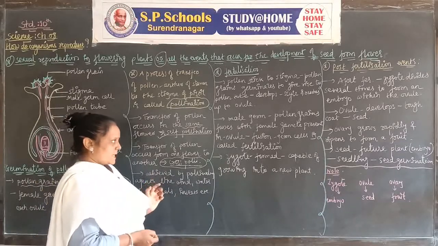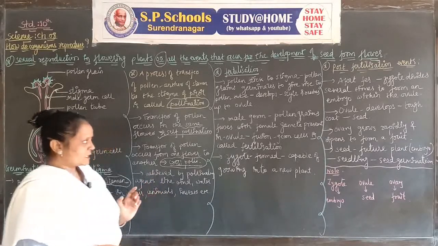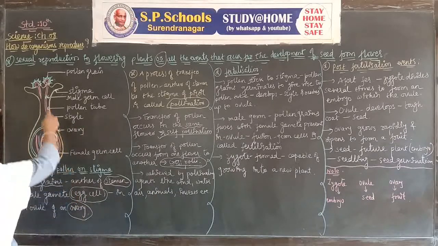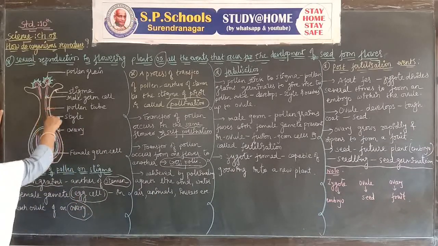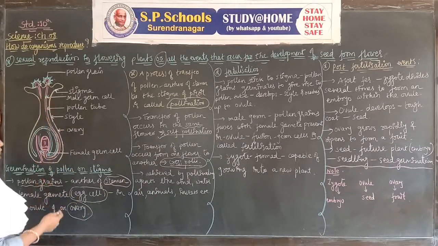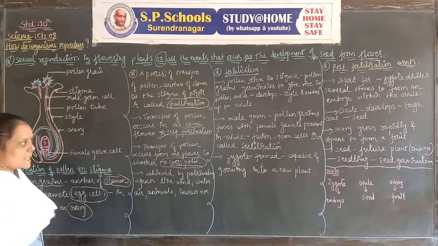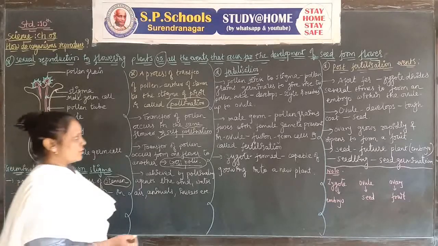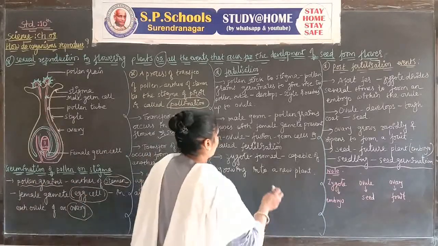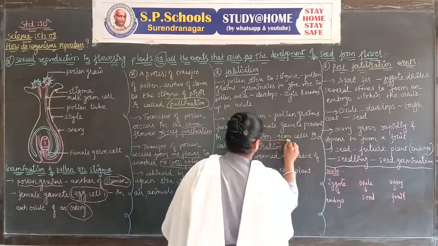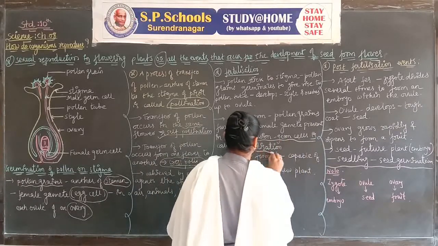The male germ cell is produced by the pollen grain. When the male germ cell produced by the pollen grain reaches the female germ cell present in the ovule, the fusion of the two germ cells is called fertilization.